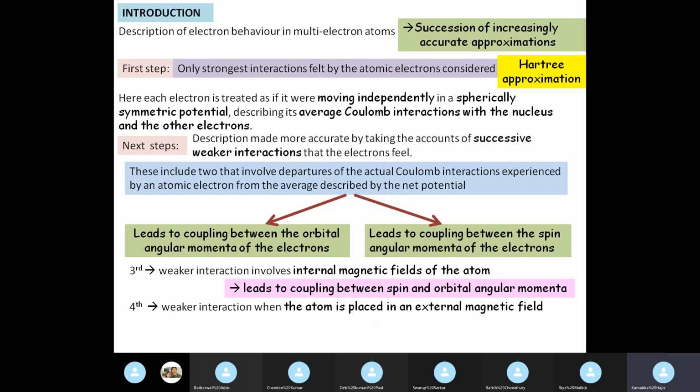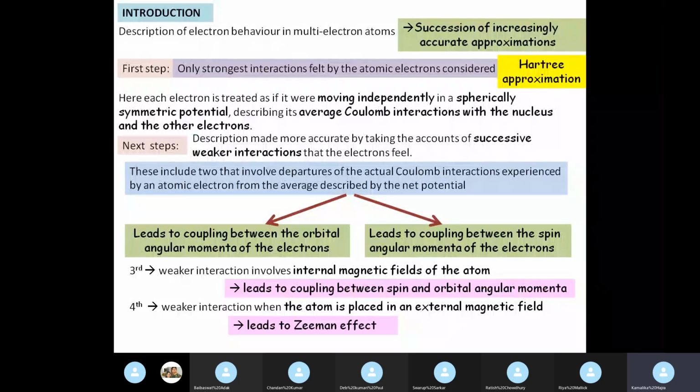We can see that the atom itself inside it has orbital angular momenta, spin angular momentum, internal magnetic field and couplings between these angular momenta. So when it is placed in an external magnetic field, obviously that magnetic field will affect this configuration of the atom. This effect, when the atom is placed in an external magnetic field, leads to the Zeeman effect.